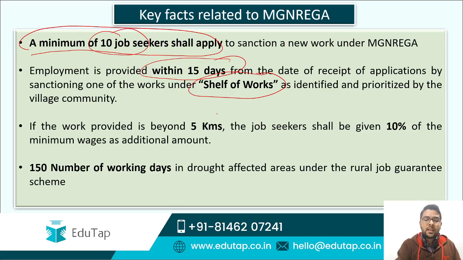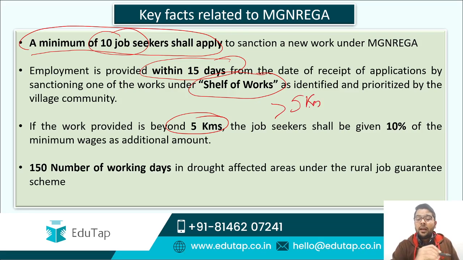The next point says that the work has to be provided within 5 km of radius. Both the points, the 15 days and 5 km, we have covered this in the primary objective, but the additional point here is, guys, that if the work is provided beyond 5 km, then additional 10% of the minimum wage will be paid. Suppose rupees 100 is the minimum wage, then if the work is provided beyond the 5 km, then the amount will be rupees 110. It is not necessary that work has to be provided within 5 km only. You can provide beyond the 5 km, but then you have to pay the additional 10%.